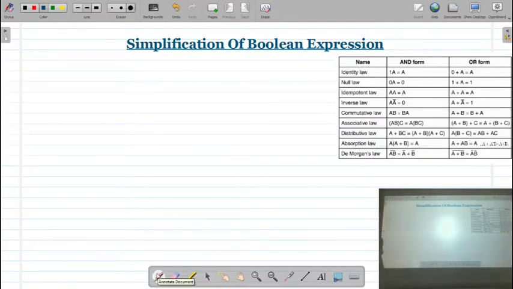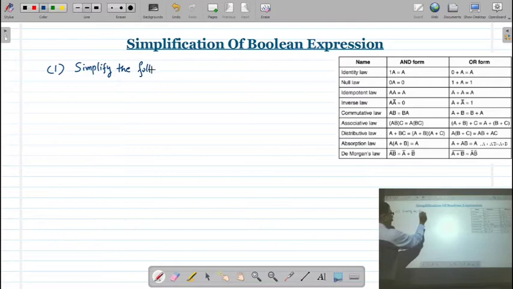So let us see the first example. Simplify the following Boolean expression.